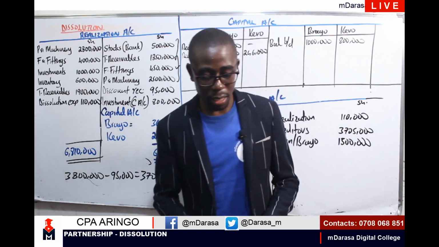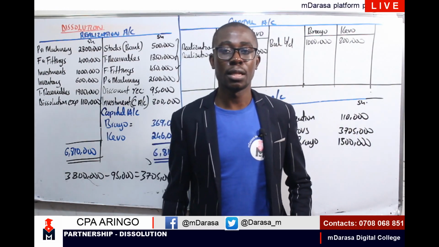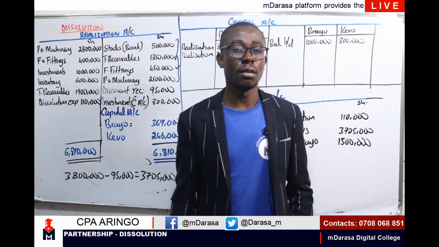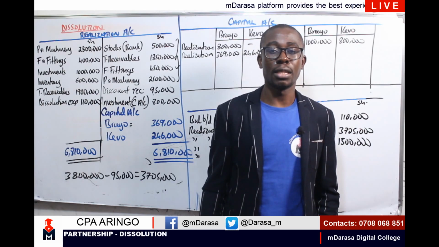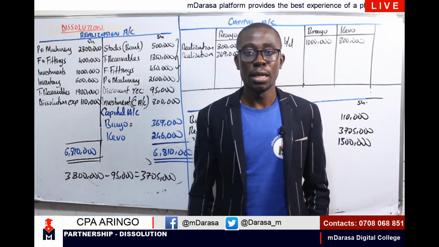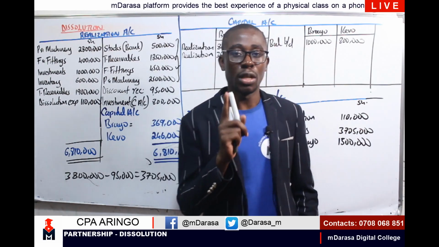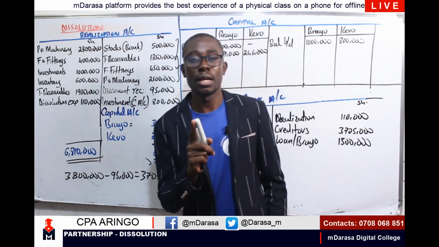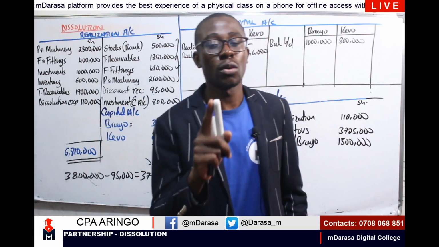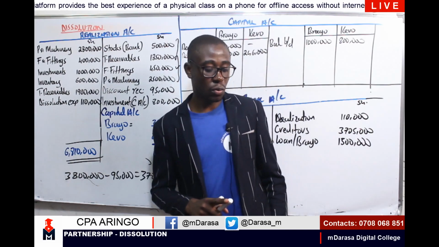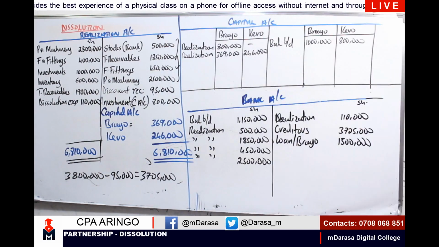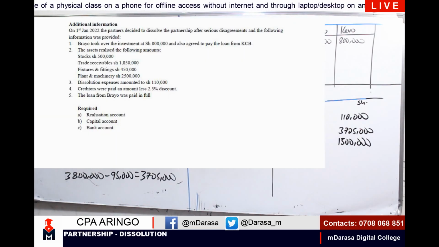on any dissolution expense that will be paid, of course, by the partner. In that case, there are no dissolution expenses, but liability. Any liability that will be paid by the partners, my good student, if you can recall the double entry we said, we are going to debit the respective liability account and we credit our capital account. In this note, I clearly recall we are given in note 1, where we are told that Brayo took over the investment of 800,000 and also agreed to pay the loan from KCB.